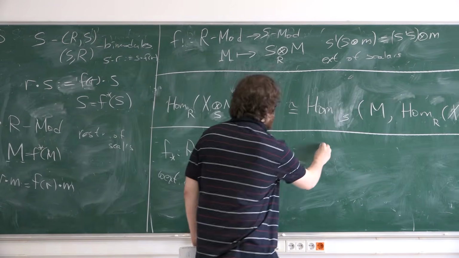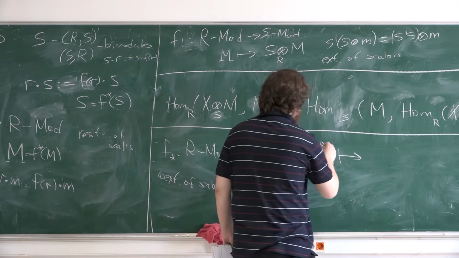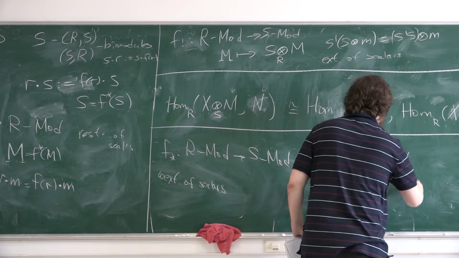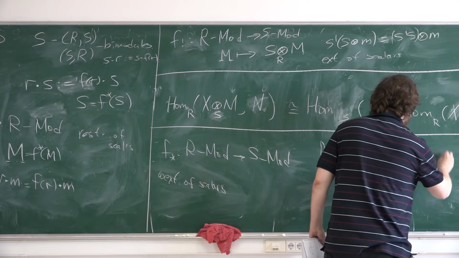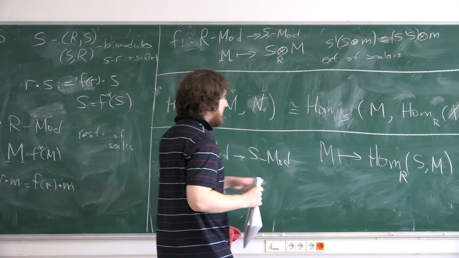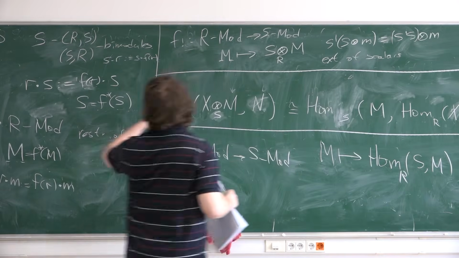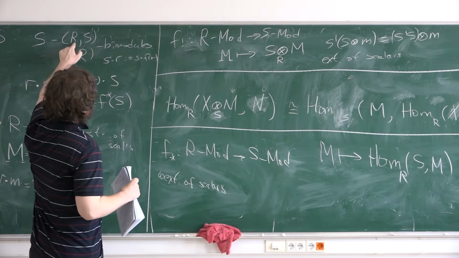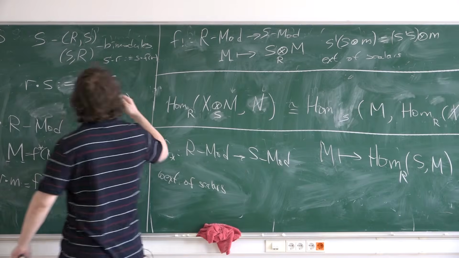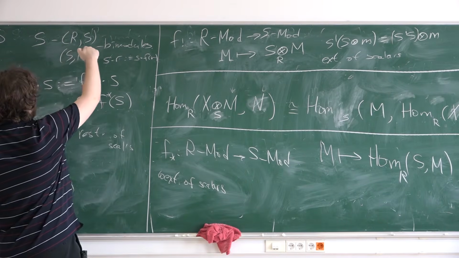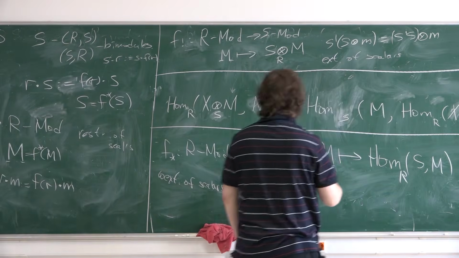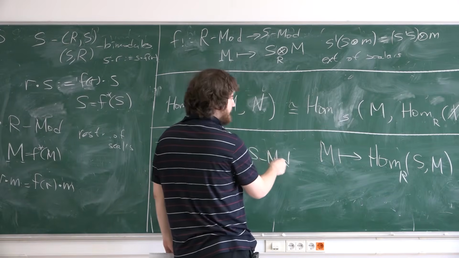If you have an R module M, you can consider Hom from S to M over R. If M is a left R module, you consider S as a left R module. You can consider this Hom, and again, because S is now a right S module over itself, this thing has a left S module structure. And so you obtain a left S module.